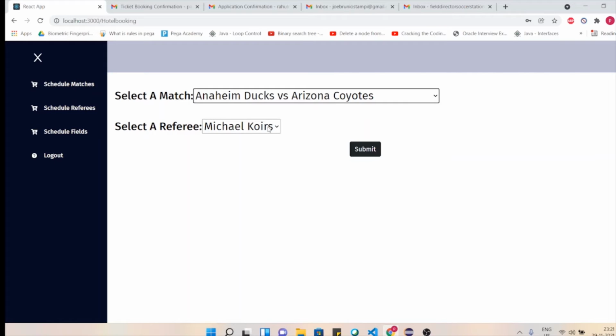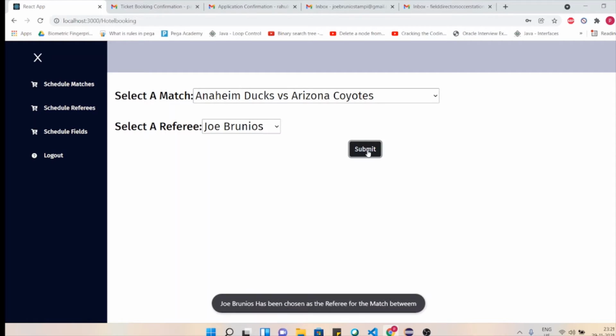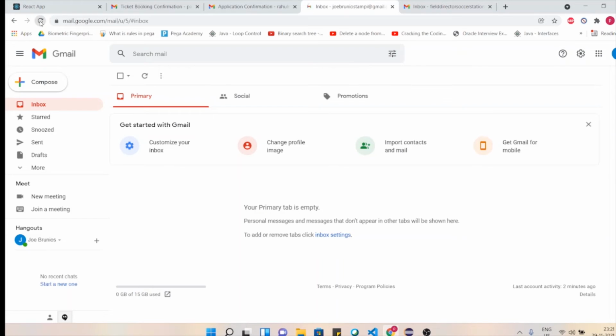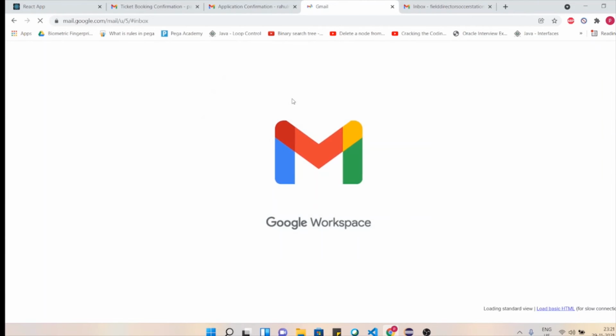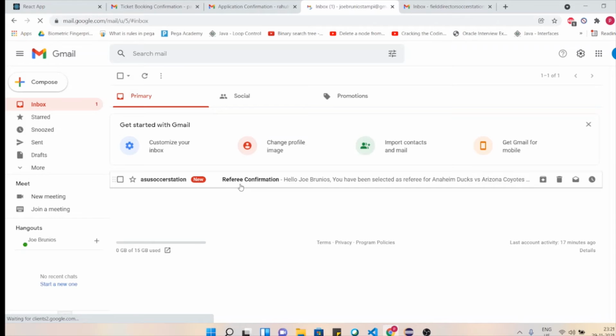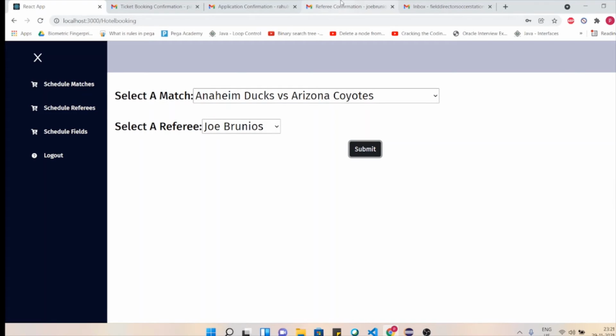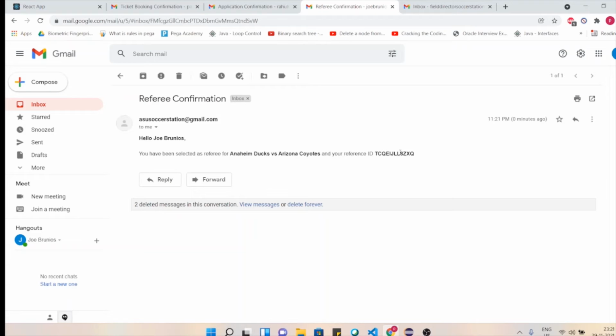For this, we will be selecting a referee, Joe Briones. He is a referee who is in the database. Now when we hit submit, a mail from the tournament director will go to Joe Briones' ID. So I'm hitting submit. Joe Briones has been chosen as a referee for the match. If I go to Joe Briones' Tempe mail and refresh the page, you can see this particular referee has got a mail saying referee confirmation, and you have been selected as the referee for this particular match that we selected him for, NIM Ducks and Arizona Coyotes, and his reference ID.